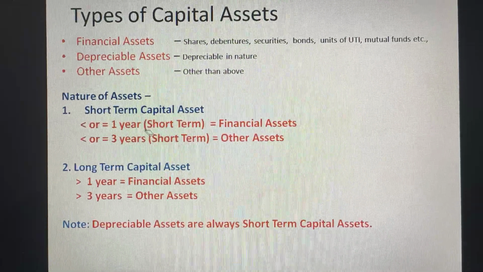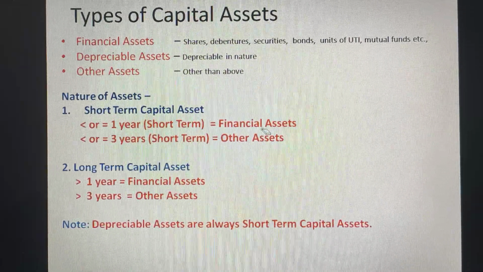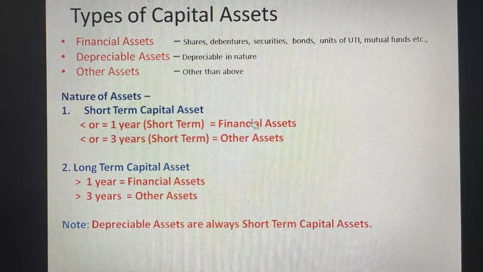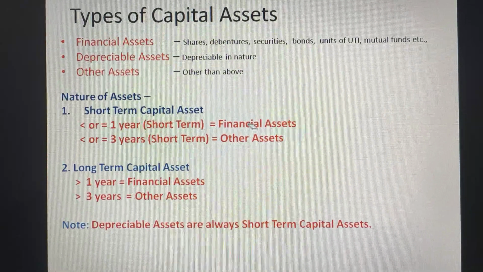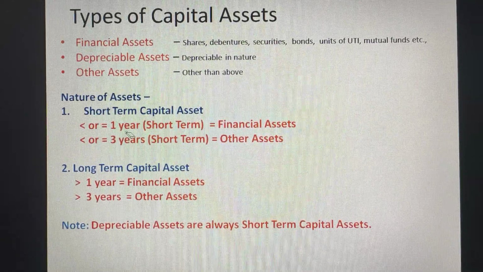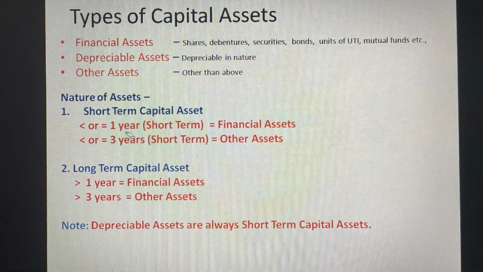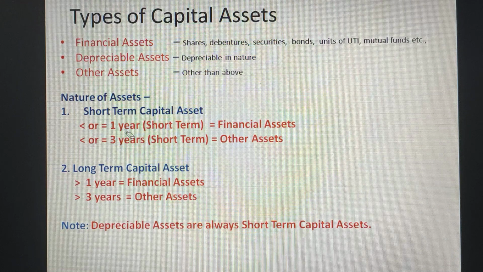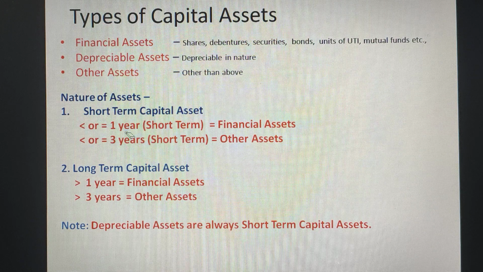If it is a financial asset, and the assessee is holding that asset for less than or equal to 1 year, meaning within 1 year the asset is purchased and sold also, the holding period with the assessee is not more than 1 year, it is called as short-term capital asset.